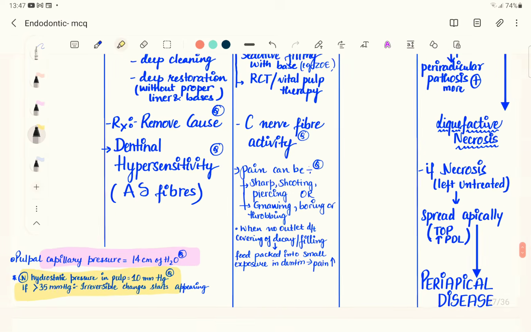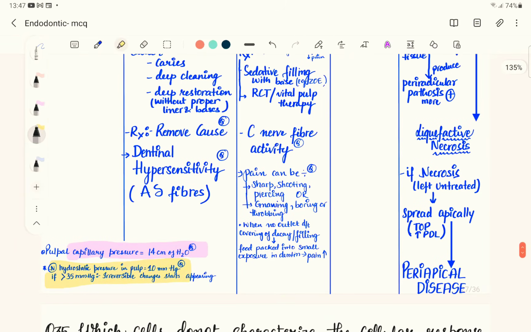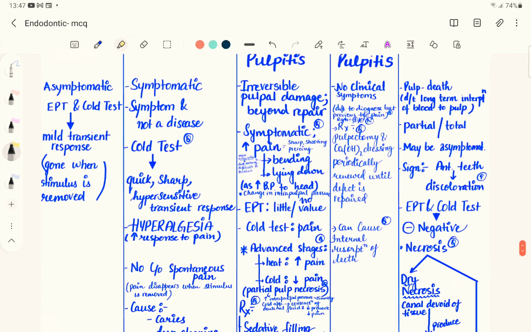If this pressure, which is normally 10 mm of Hg, is more than 35 millimeters of mercury, we call it irreversible pulpitis.